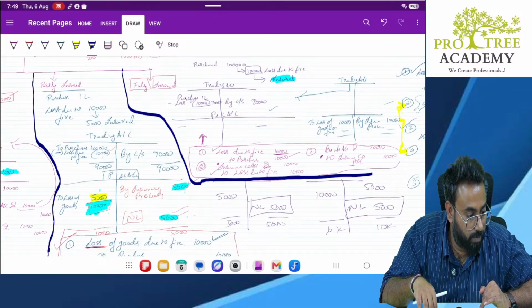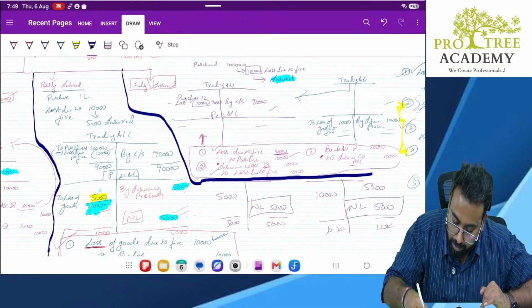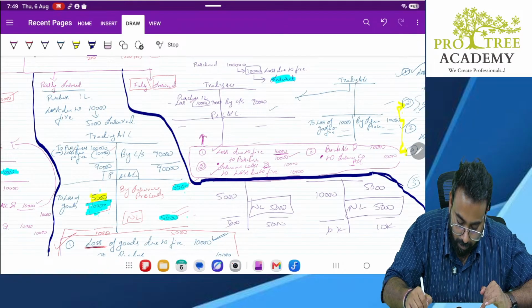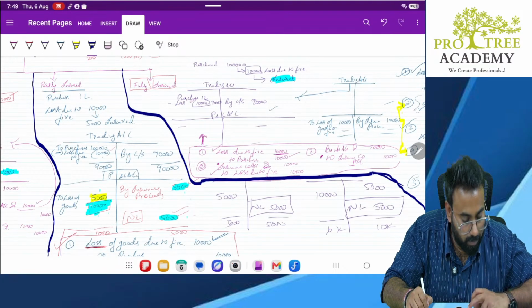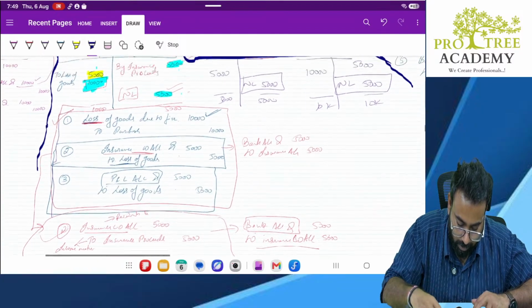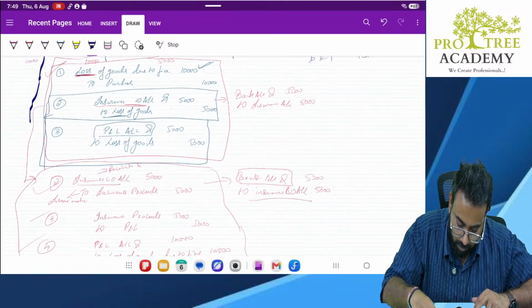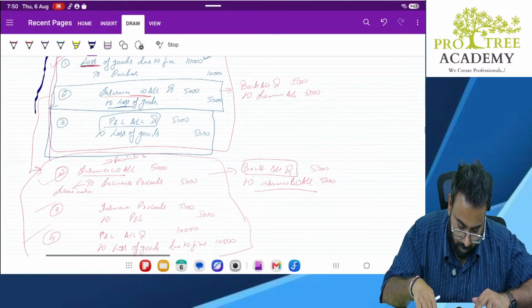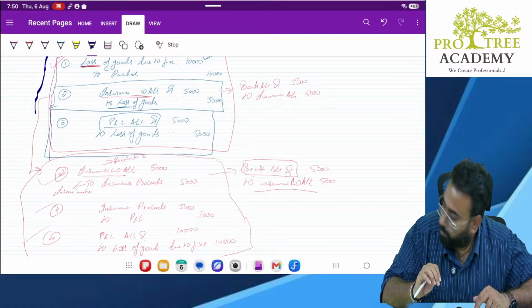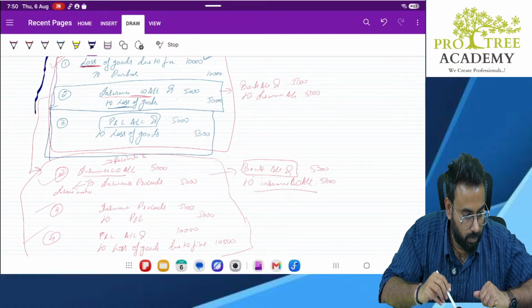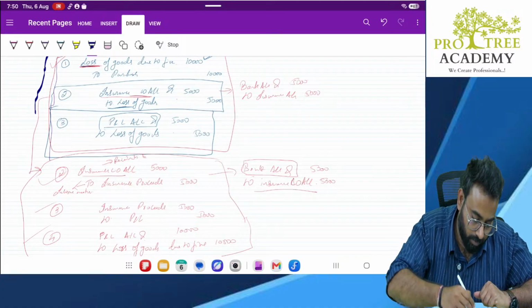Partly insured. You can take one more screenshot so that it is covered till here. Next, you take this. This is also partly insured only.